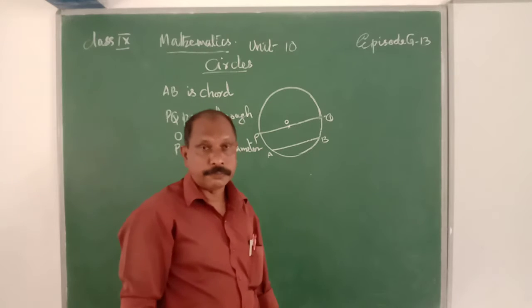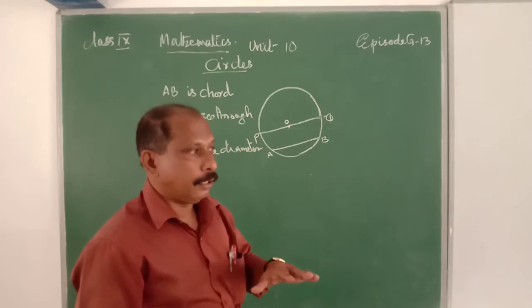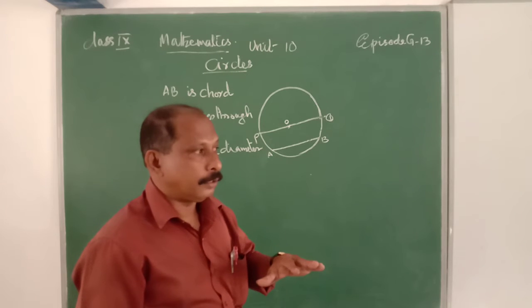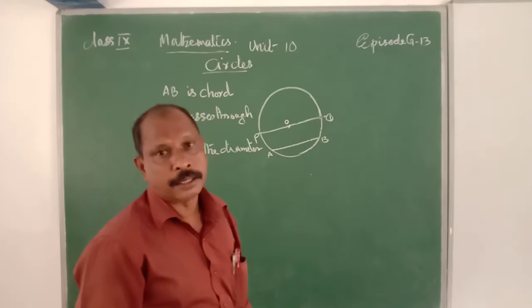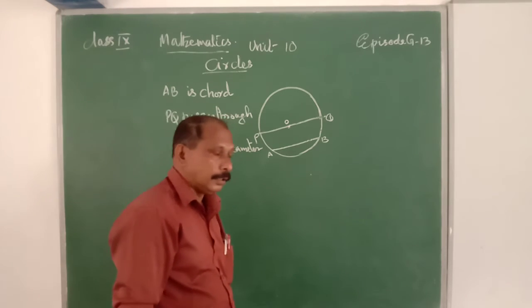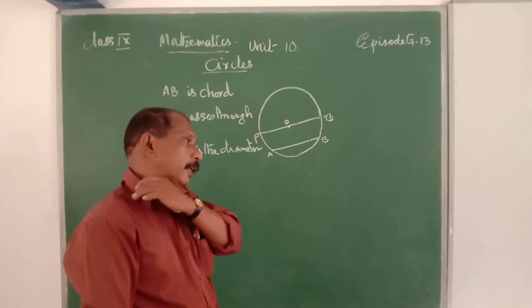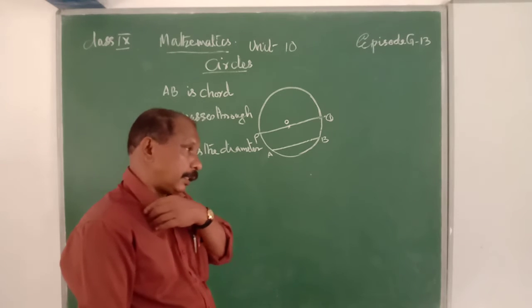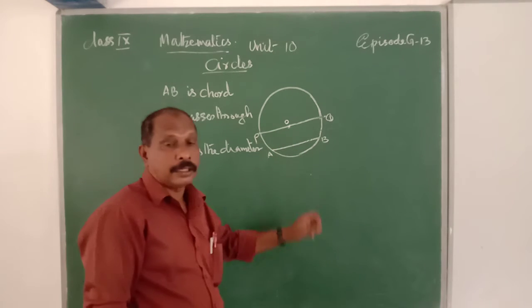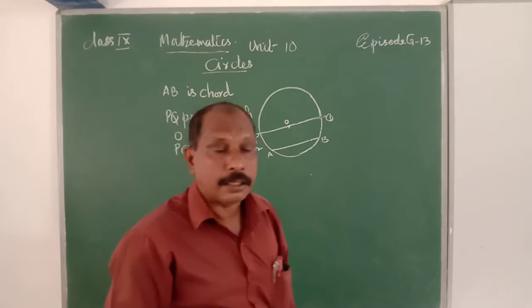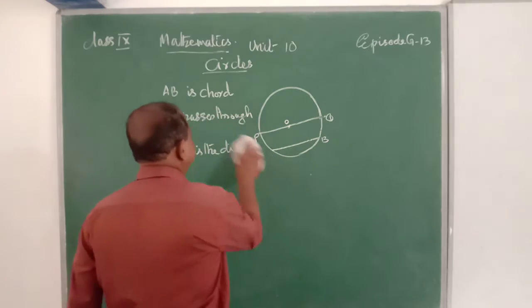One is the circle. The points outside of that circle are known as the exterior, and the part inside the circle is the interior. Therefore, a circle divides the plane into 3: exterior, interior, and the circle. The center of the circle is always in the interior of that circle. Clear?